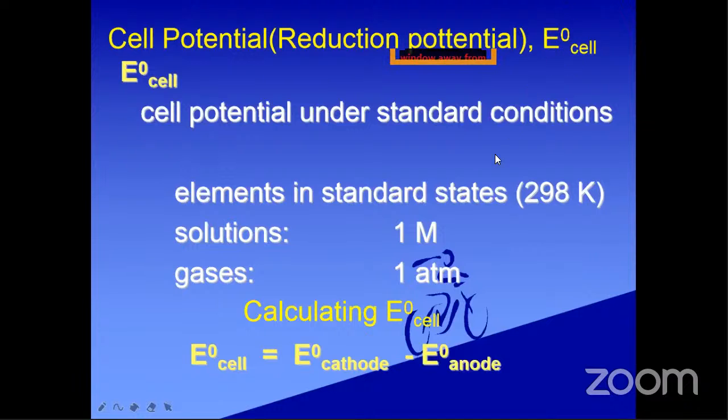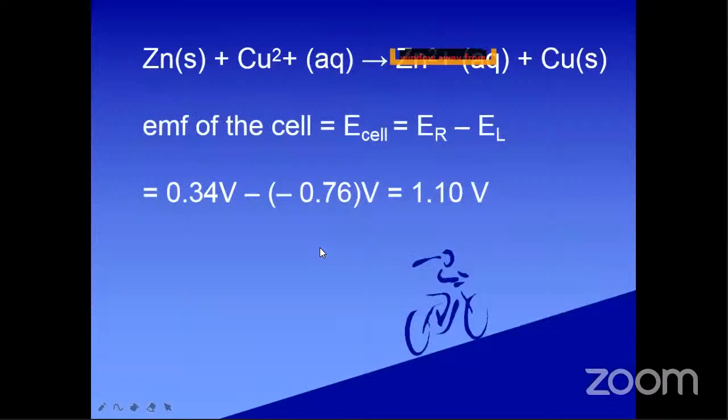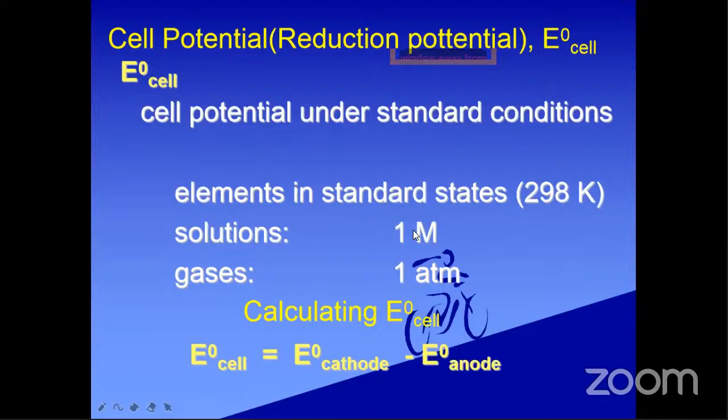With any condition, if I take zinc sulfate, I can take 2 molar, 3 molar and so on. If it is a solution, zinc sulfate is a liquid, so we take a 1 molar solution. I can do this reaction with different concentrations also, like 2.5 molar, 10 molar. With different concentrations, different potentials will be developed. So what is standard EMF? E naught cell standard means, if it is a solution, we have to take a 1 molar concentration solution.